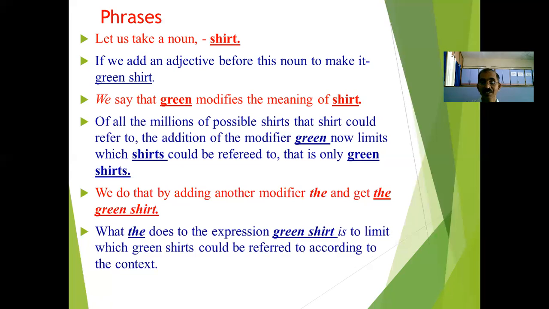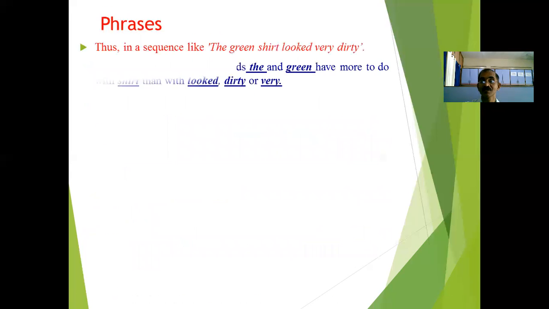So what the word the does to the expression green shirt is to limit which green shirts could be referred to according to the context. The is a modifier which is used before the word green to limit which green shirts could be referred to according to the context. Thus, in a sequence like the green shirt looked very dirty.